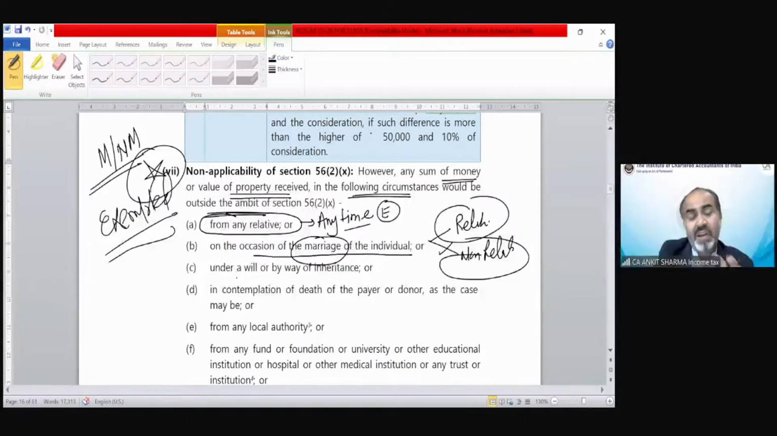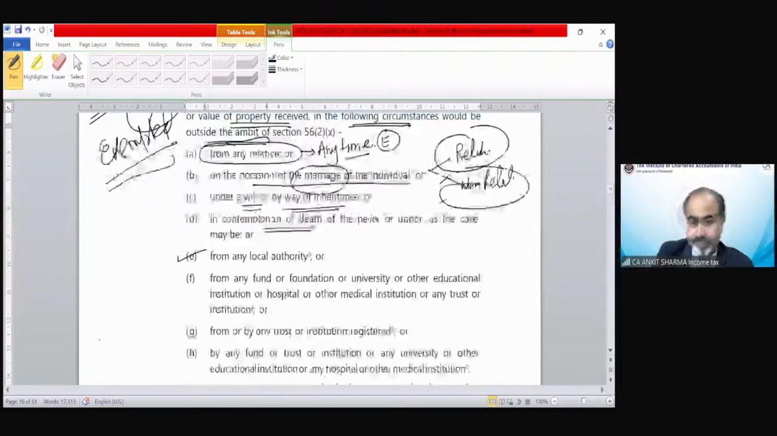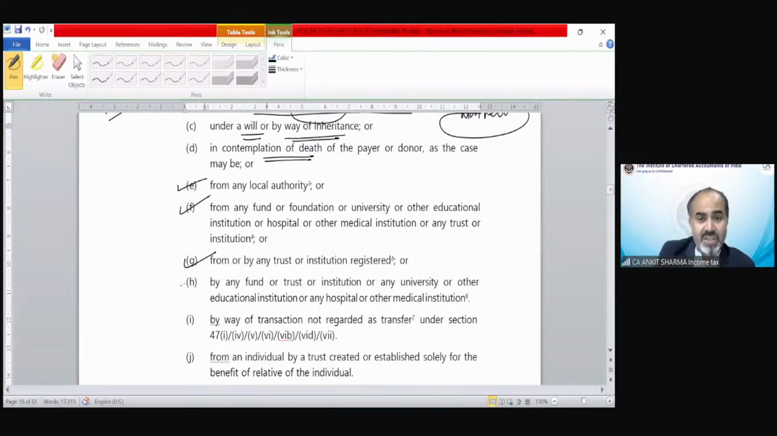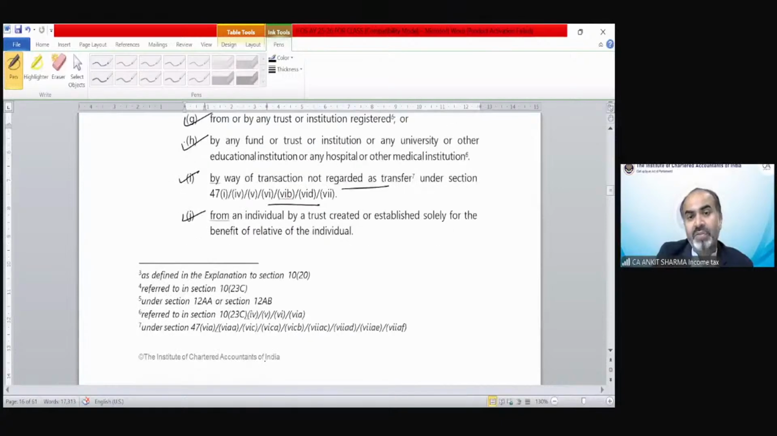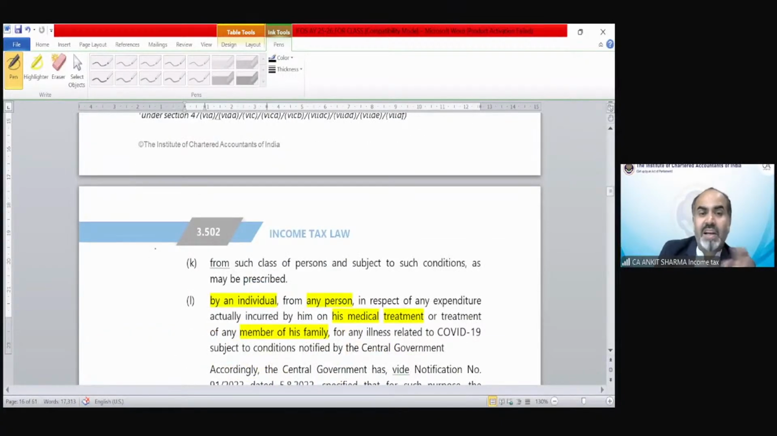If any gift has been received, or any monetary or non-monetary asset has been received under a will or by way of inheritance, that is going to be non-taxable. In contemplation of death, etc., from a local authority, from any fund, from any university, any institution registered by way of a trust, which are registered trusts, by way of a transaction not regarded as transfer under capital gain provisions, from an individual by a trust created or established solely for the benefit of relative of the individual, from such class of person as may be notified by the department.